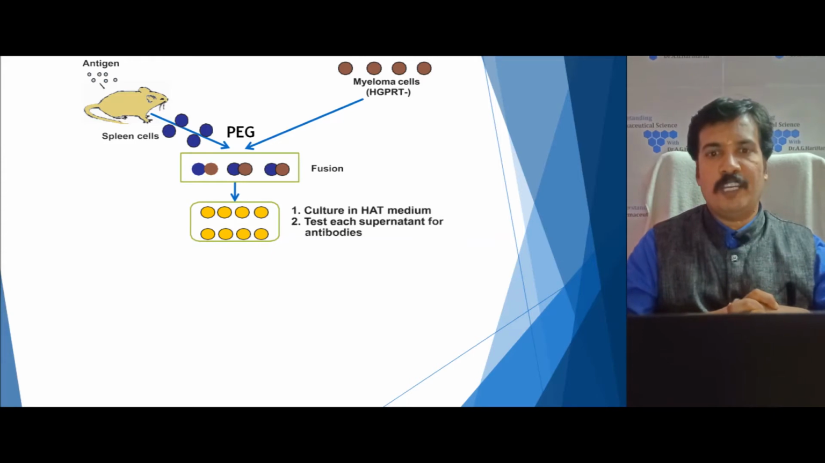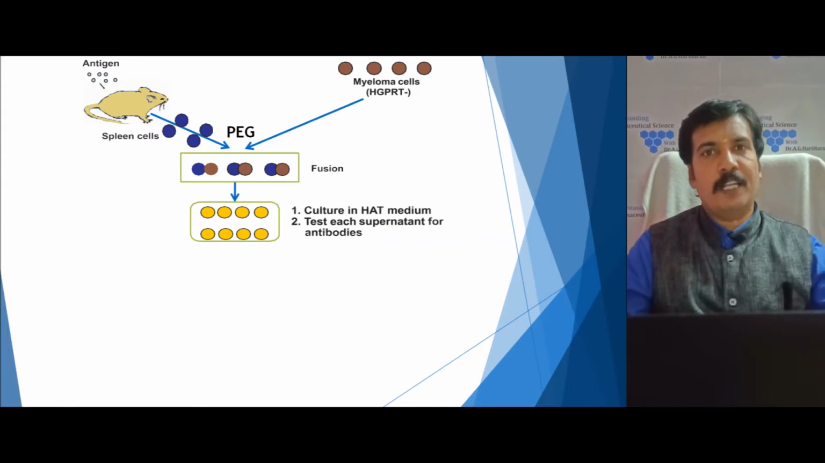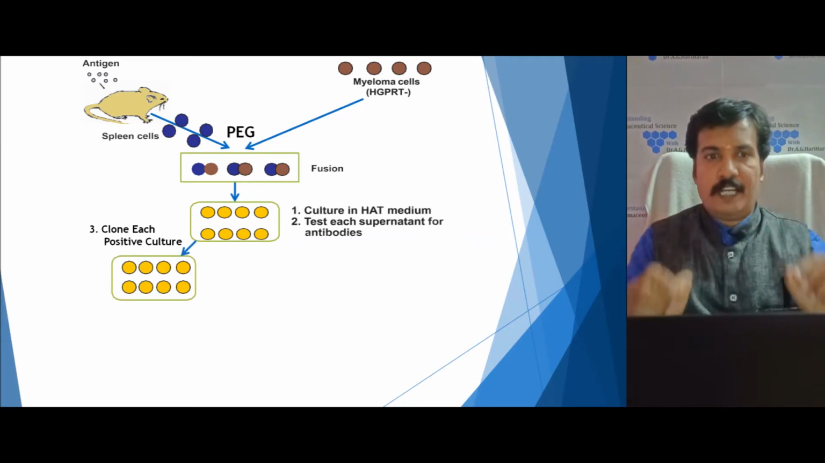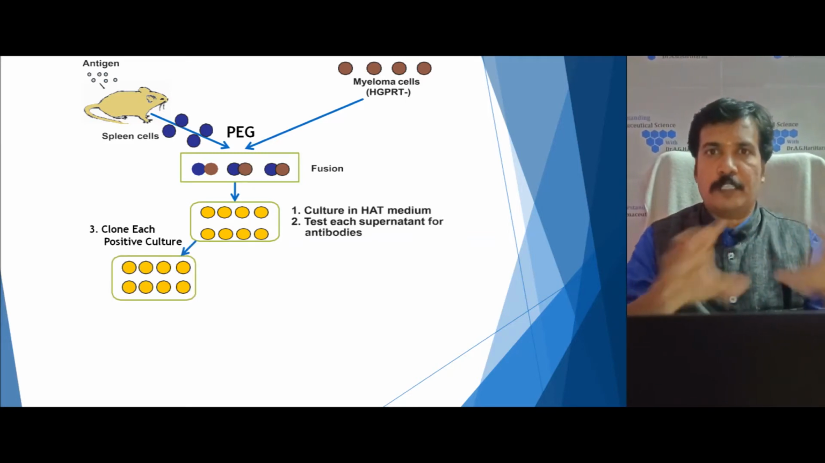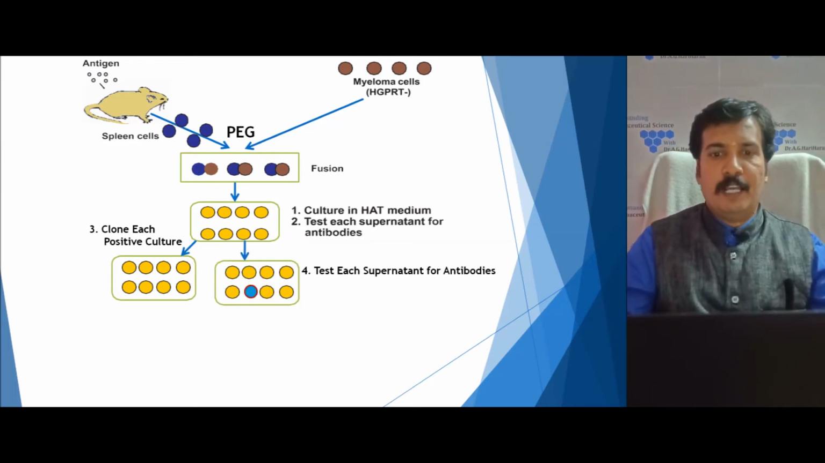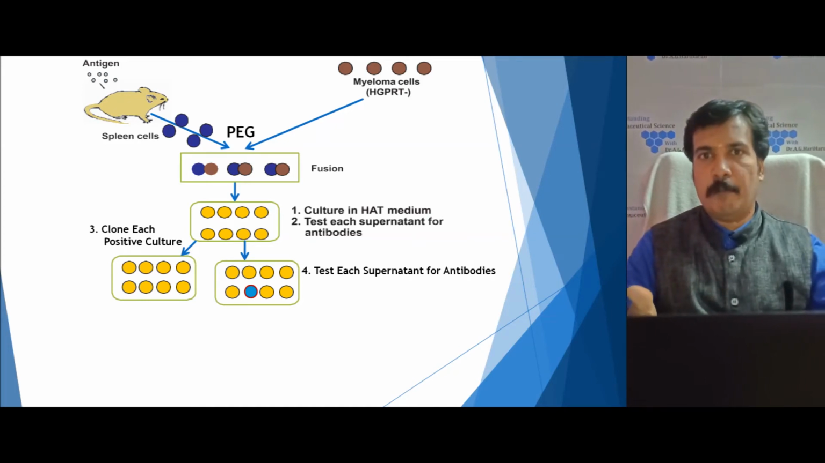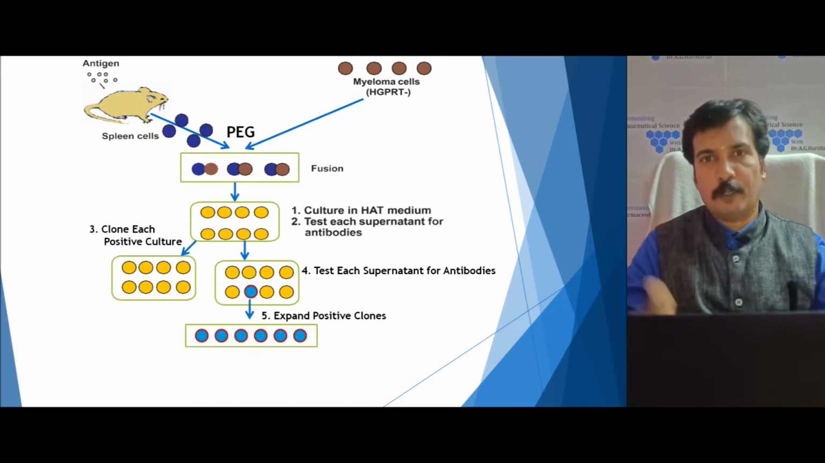So we culture in a HAT medium. HAT medium is Hypoxanthine-Aminopterin-Thymidine medium. In this, only the hybridoma cells will grow, the other cells will die. Then we check the supernatant for the antibodies. Each clone is taken separately, and the positive cultures are grown separately. Similarly, we check the antibody titer level of each clone and the characteristics of the antibody, whether it is monoclonal or polyclonal.